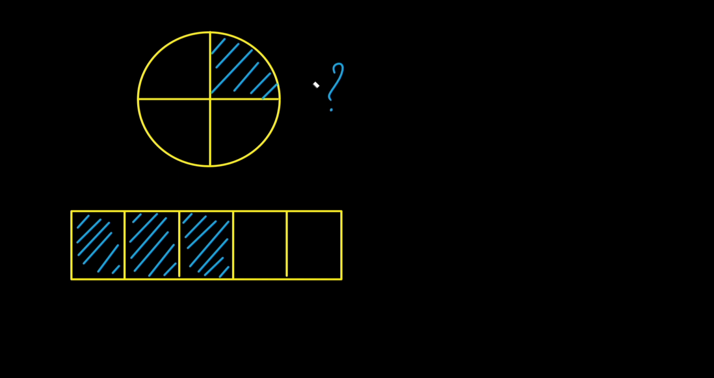So, going back to the top circle, notice that the circle is broken into 4 parts. That's the total number of parts we have for that one circle. Out of the 4 parts, only one part is shaded, so the fraction is 1/4. 1 out of 4 parts is shaded.